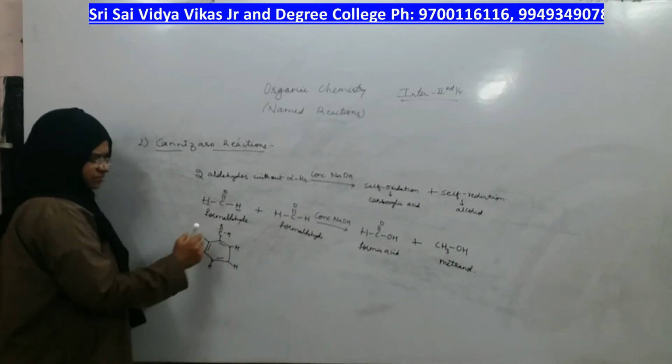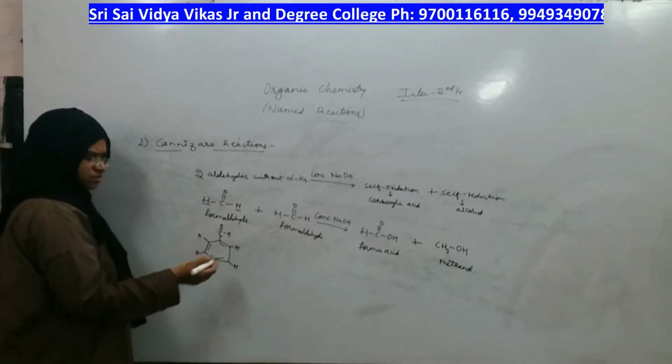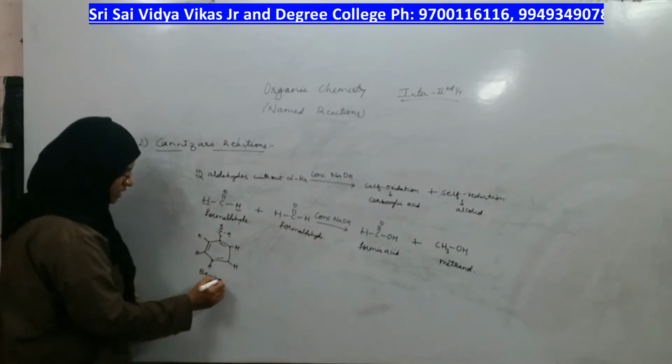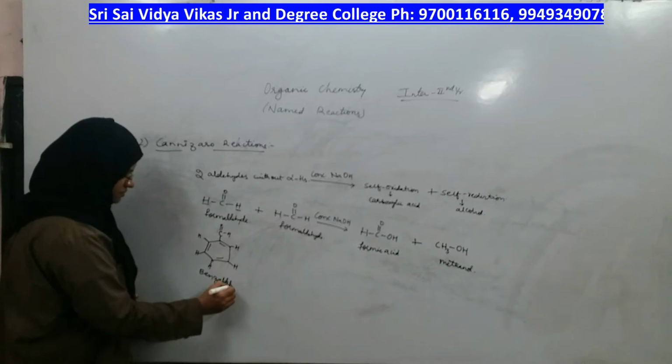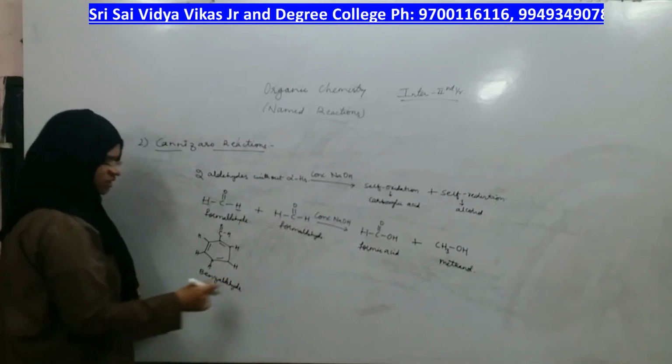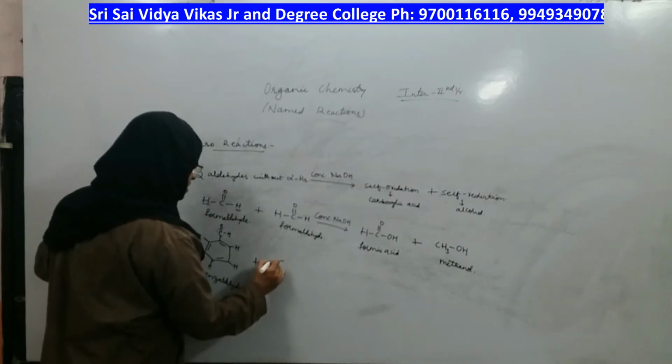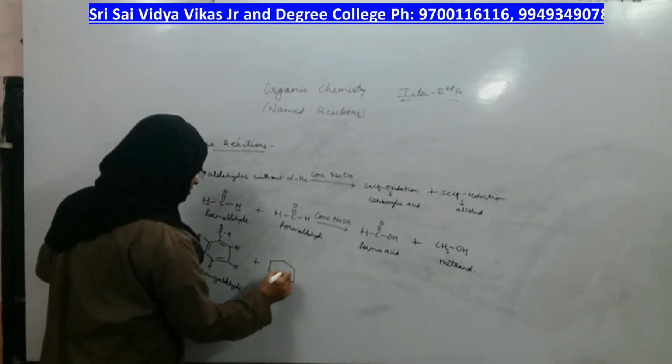So this is the aldehyde carbon, and the carbon beside it is this. On this carbon can you see any hydrogen? No. So what is the name of this compound? Benzaldehyde. Are alpha hydrogens present? No. Same, I should take another benzaldehyde.